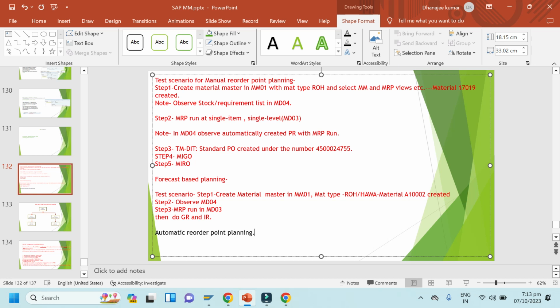Next heading is automatic reorder point planning. Note it down. Scenario will be same as manual reorder point planning, but I am noting it down.